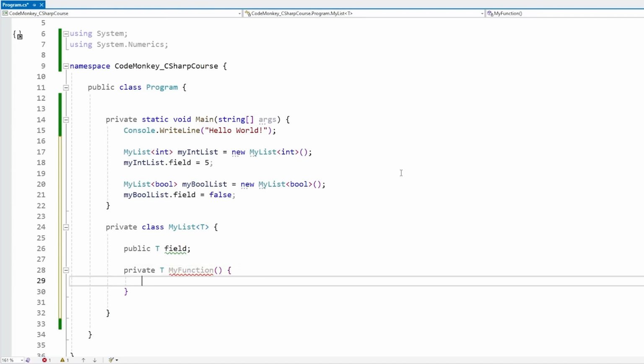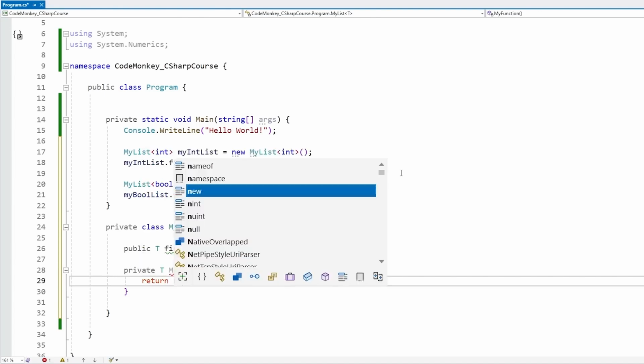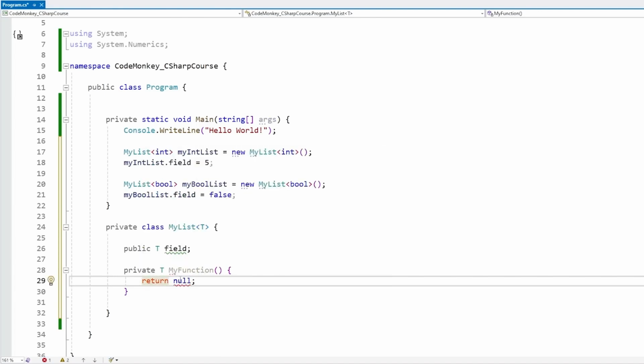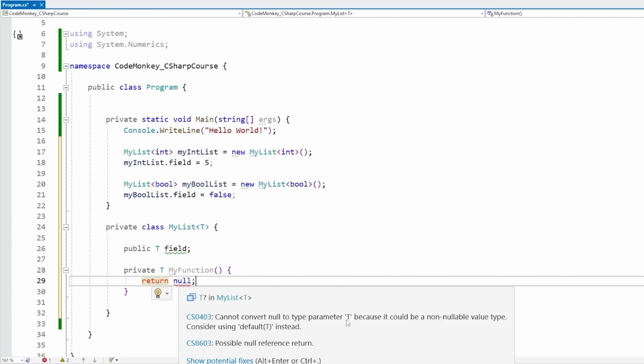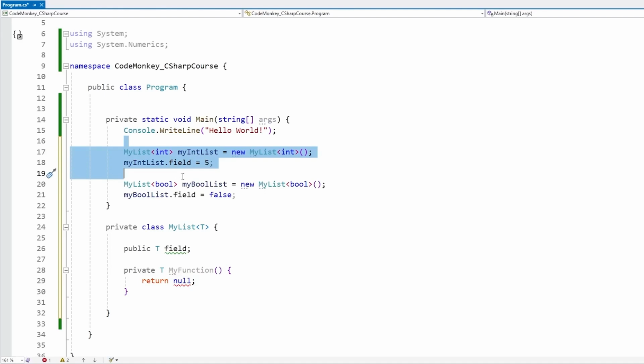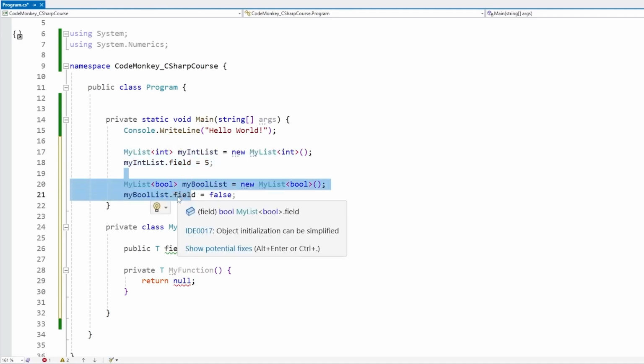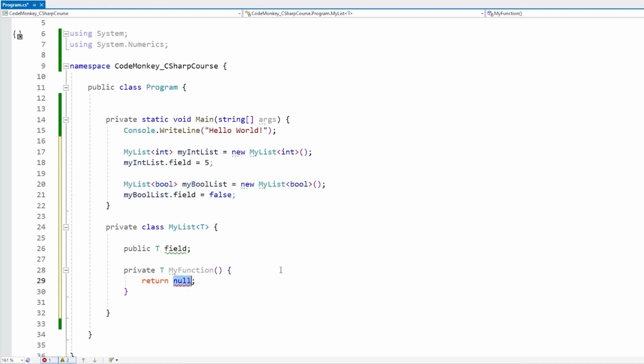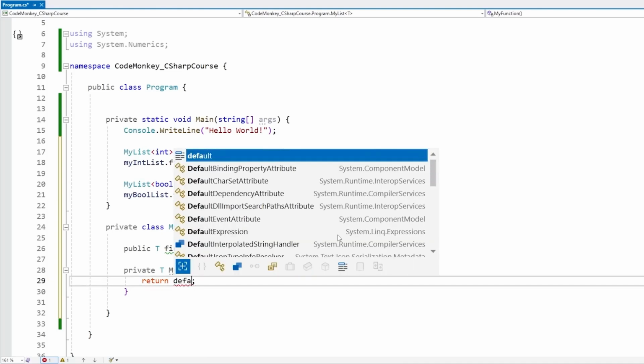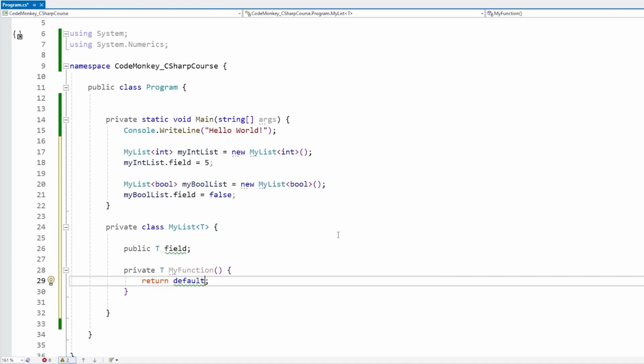Also, by the way, one quick tip, since over here we do not know what type T is going to be, then for example, we cannot return null. This does not work. And the reason why it does not work is because T technically could be a non-nullable value type. Like for example up here, when we are creating our list of ints or bools, these are not nullable values. These are value types, not reference types. So because of that, over here we cannot return null. So if you do have some kind of logic that is meant to return a default value, instead of returning null, you can use the keyword default, and this will return either null on a reference type or the 0 equivalent on some kind of value type.